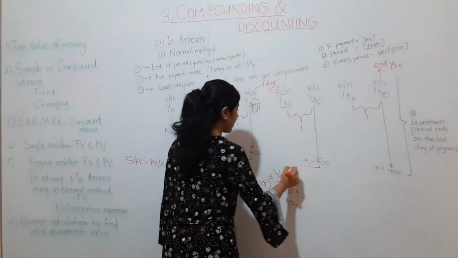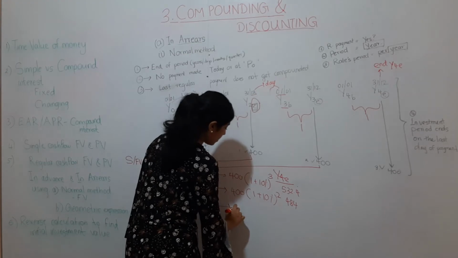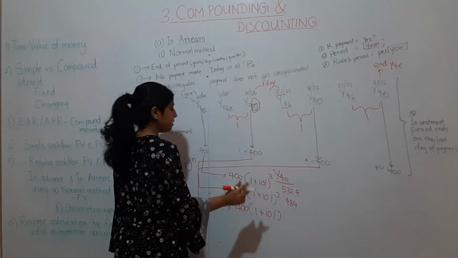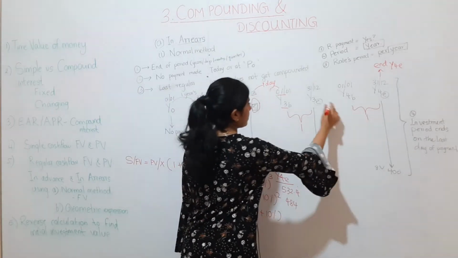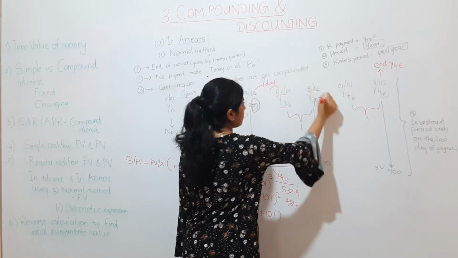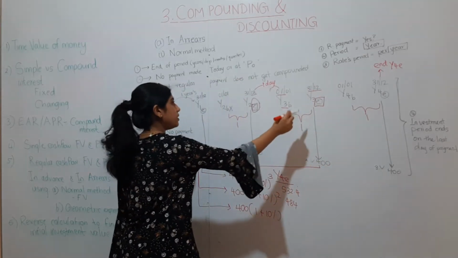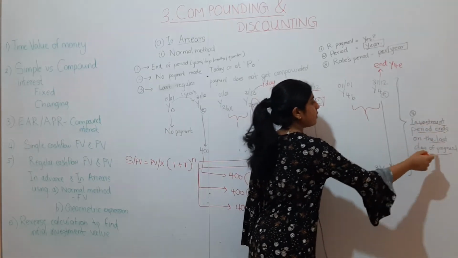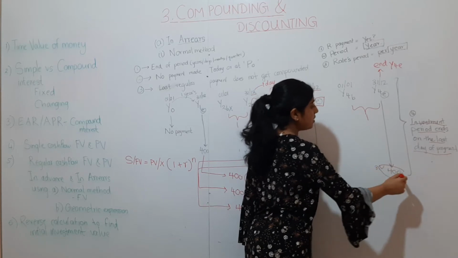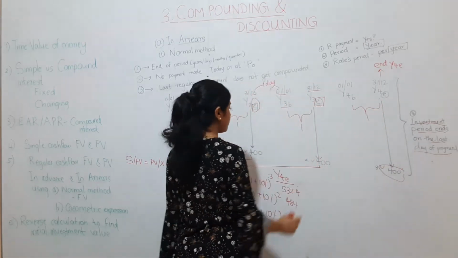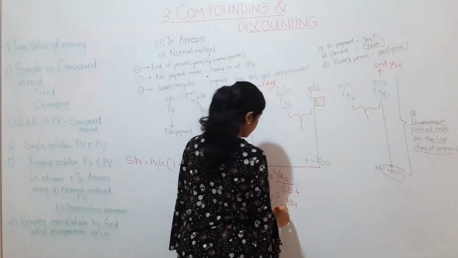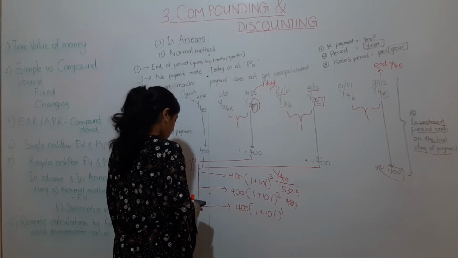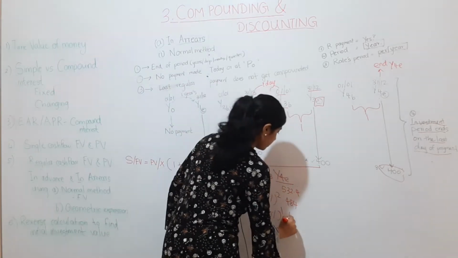Alright, then third year's cash flow. For how long does it stay? 400 multiplied by 1 plus 10%. How many years is it waiting in the account? For only 1 year, because it's put at the end of the third year on 31st December. So 1 more year to go to complete our investment period, because the investment period ends on the last day of payment. Our last day of payment is at year 4 end. So that's why it is counted up to year 4 end, making it 1 year for the third year's cash flow, which is 440.